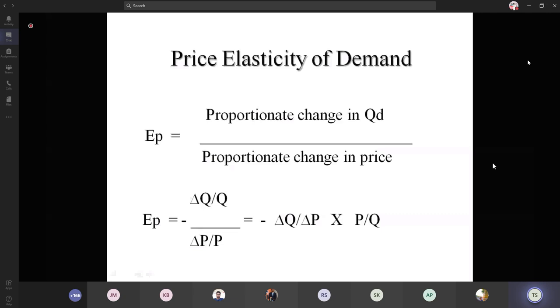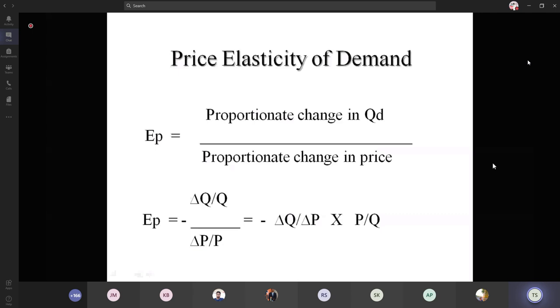While we are considering the change in the quantity demanded, there are two quantities demanded: the old one and the new one. Likewise, we have two prices, the old price and the new price. So delta Q divided by Q. Delta Q refers to the difference between the old and the new quantity demanded, and Q refers to the old quantity demanded. Is it clear?